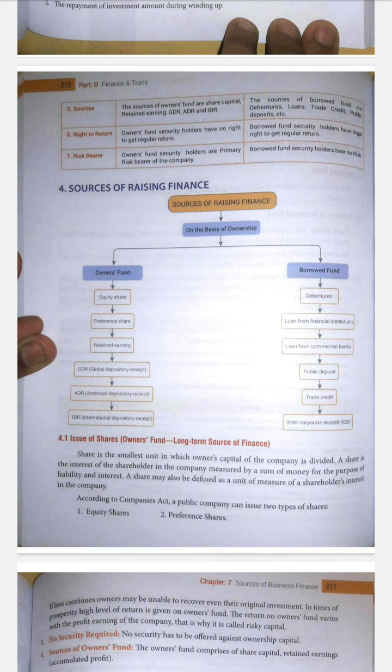So on the basis of ownership, there are two types of funds: owner's fund and borrowed fund. And in the owner's fund, what are the sources of raising the finance? First one is the equity shares, preference shares, retained earnings, GDR, that is Global Depository Receipt, ADR is American Depository Receipt, and IDR is called International Depository Receipt.